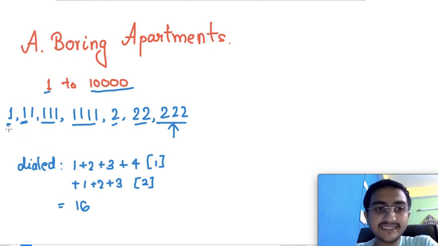Basically, to call 1 he used one button, to call 11 he used 2, for 111 three buttons, and for 1111 four. Similarly for 2 he used 1, 2, 3, so a total of 16 key presses.